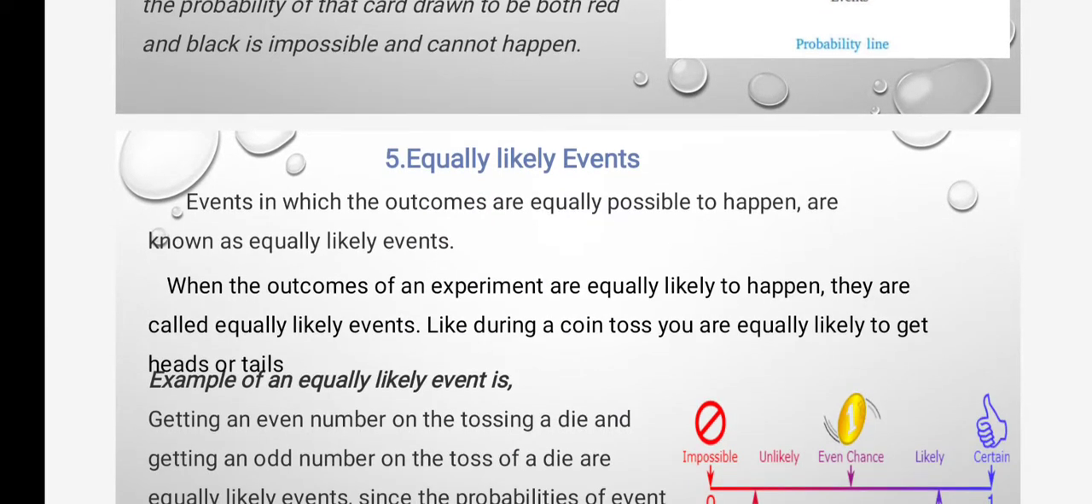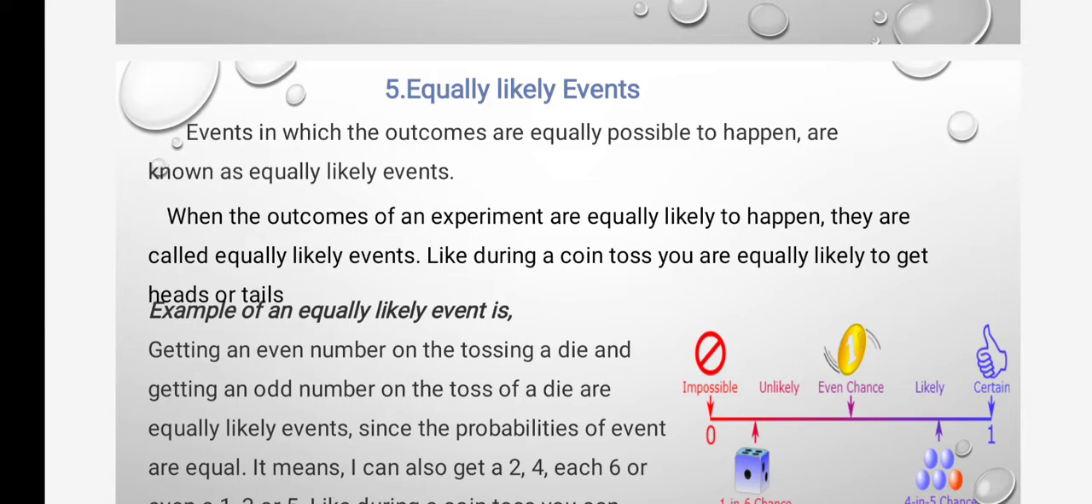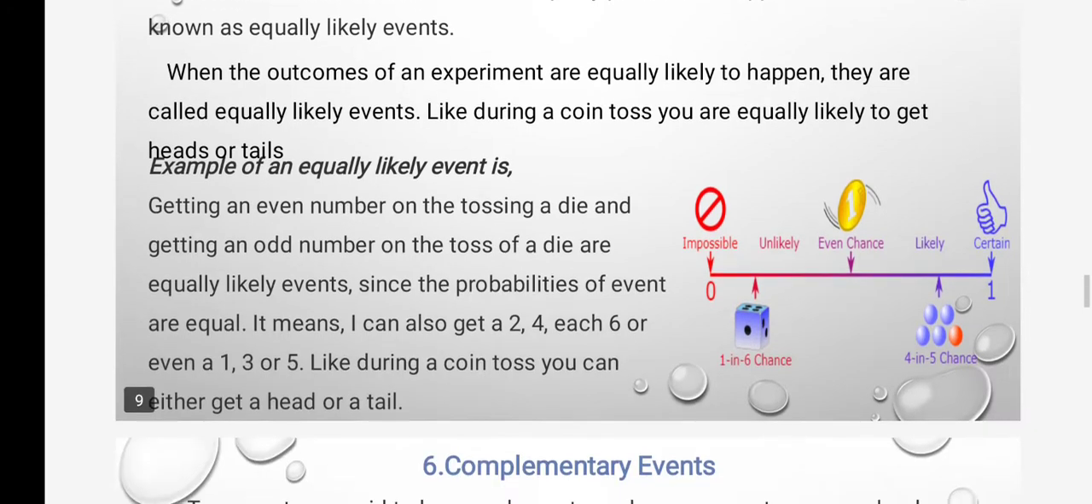Equally likely events. Events in which outcomes are equally possible to happen are known as equally likely events. When the outcomes of an experiment are equally likely to happen, they are called equally likely events. Like during a coin toss, you are equally likely to get heads or tails.